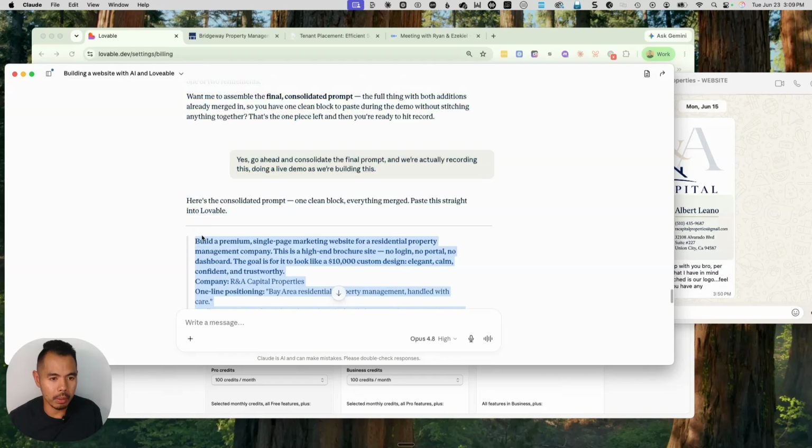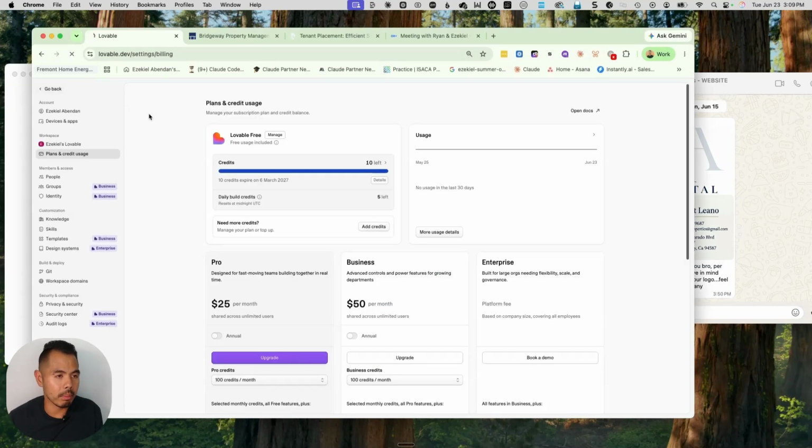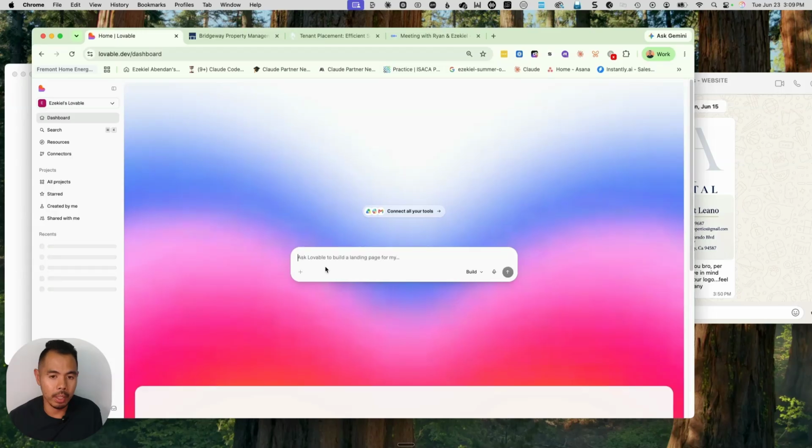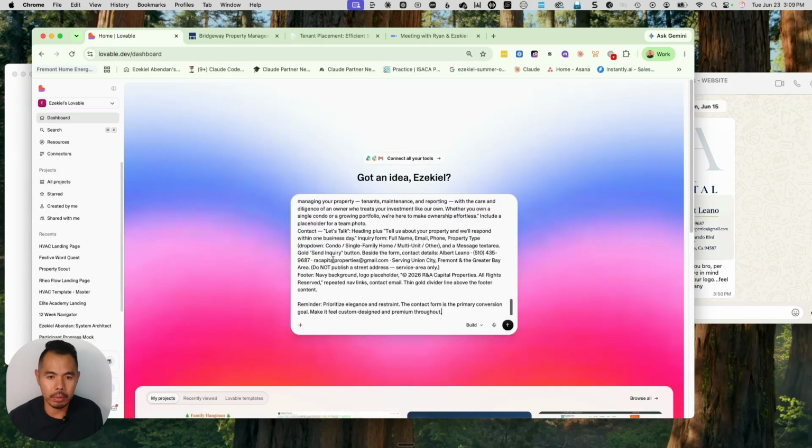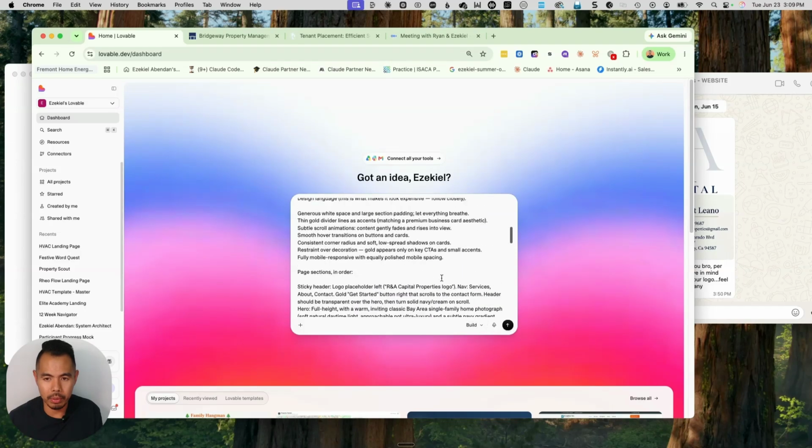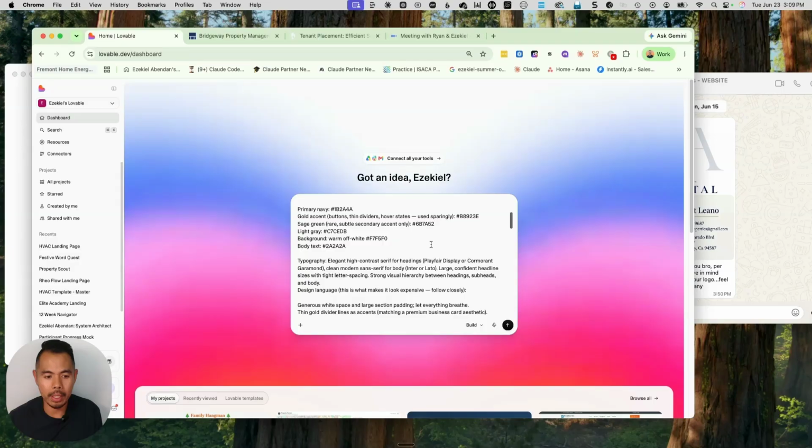All right. So we're going to go ahead and build the site for them. We're not going to be doing any automation for them. The scope here is to build the website, and then we're going to try to deploy it. I haven't touched Lovable in a long time. There's a plan mode here where we can discuss it, but we're going to go ahead and build it.